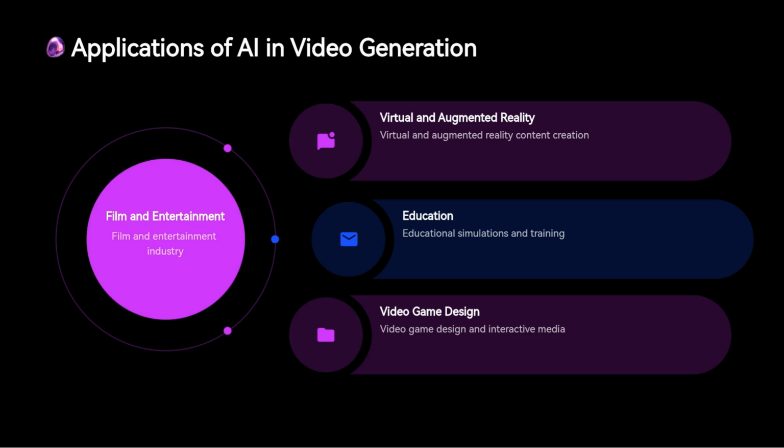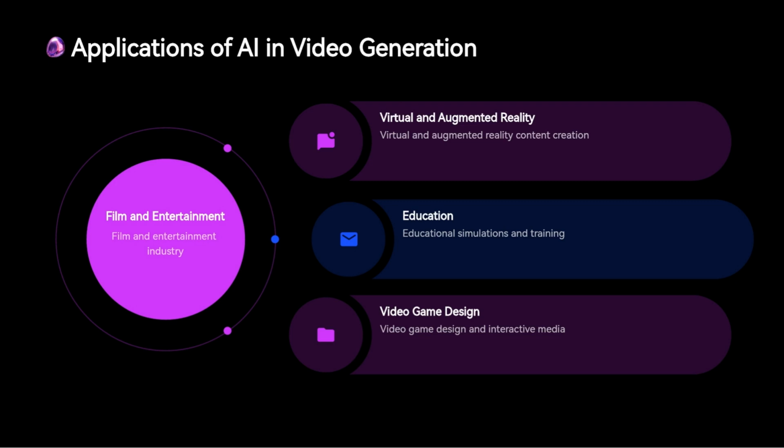Virtual and augmented reality, VR/AR, is another area where AI video generation is having a significant impact. AI is used to create immersive worlds and realistic environments that users can interact with in real time. This has important implications not only in gaming but also in fields like training, therapy, and education.